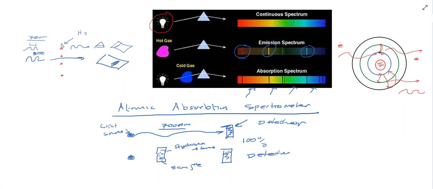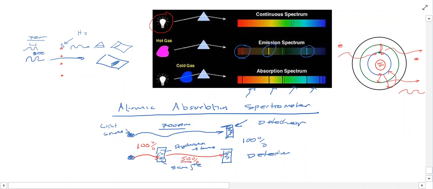So again, what I do is I take this light and I pass it through. So 100% of the light is going in, but what's actually coming out and being detected is only 50%. So there's a drop of 50%. Or another way to think about it is that 50% of these wavelengths of light have been absorbed, and that leaves 50% going through.